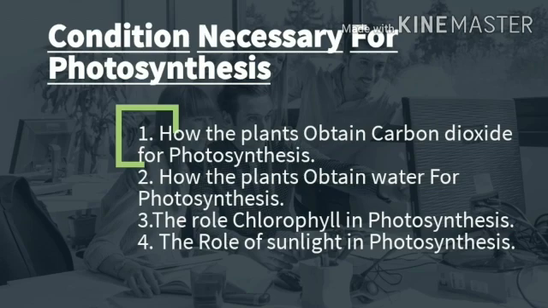Second point is water. How do plants obtain water for photosynthesis? The plants take water from the soil. The plants also need minerals to make food other than carbohydrates. For example, plants need the mineral nitrogen to make protein.